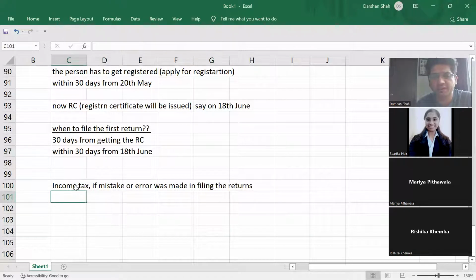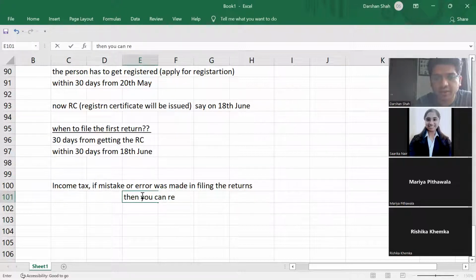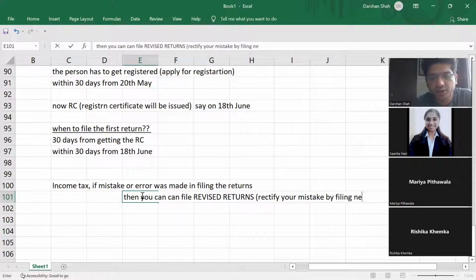So in income tax, if there is a mistake, then you can rectify. Rectify means you can file revised returns. That is, rectify your mistake by filing new returns.